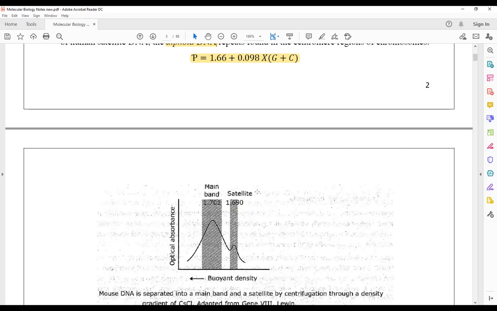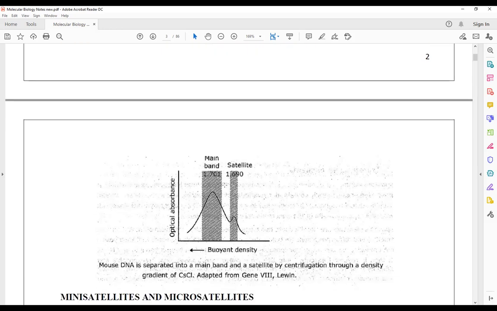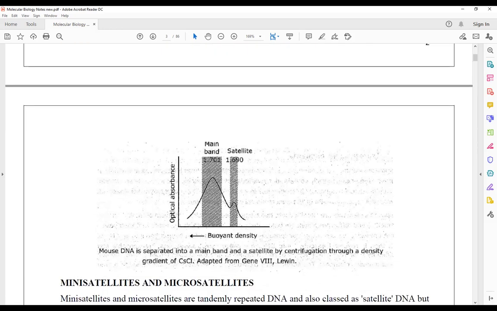मेन बैंड के अलावा जो बैंड आते हैं यहाँ पर बोयंसी डेंसिटी के साथ में ग्राफ बनाने पे, वो बैंड्स दोनों बताते हैं सैटेलाइट डीएनए को. Any doubt? And satellite DNA means mini satellite as well as micro satellite. So mouse DNA is separated into the main band and the satellite by density gradient ultracentrifugation. This diagram is taken from Levin.